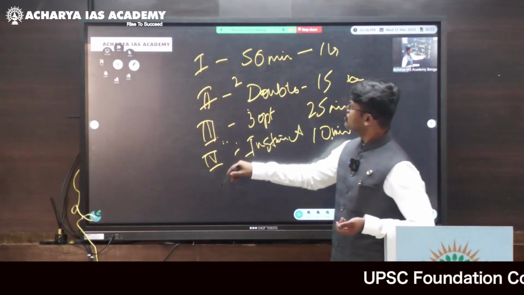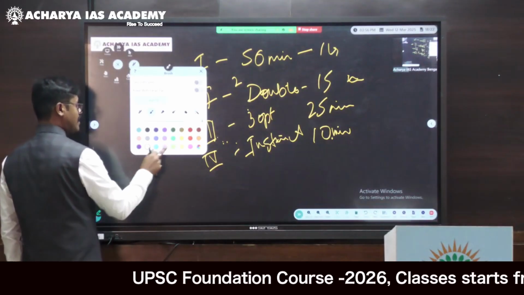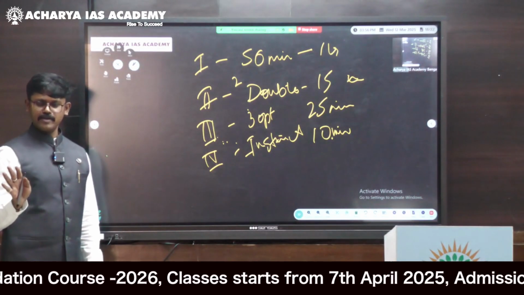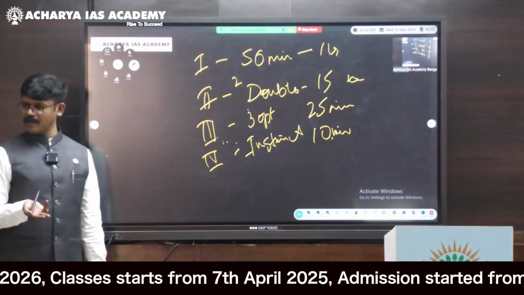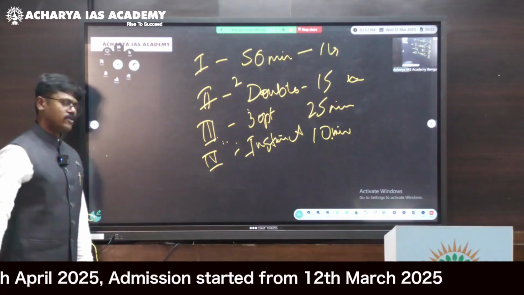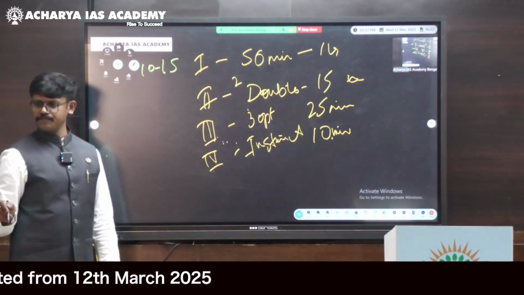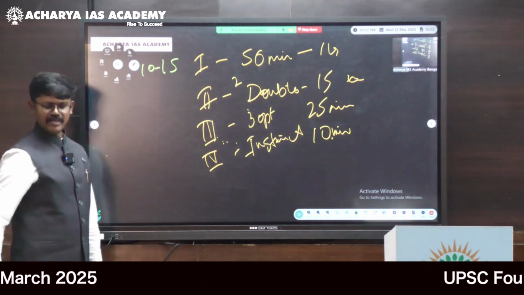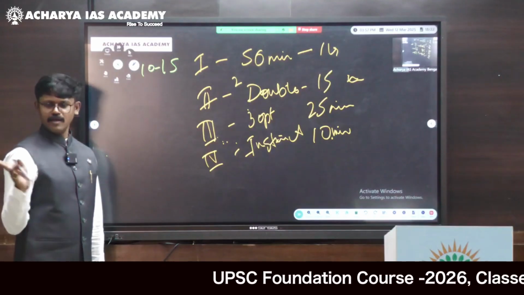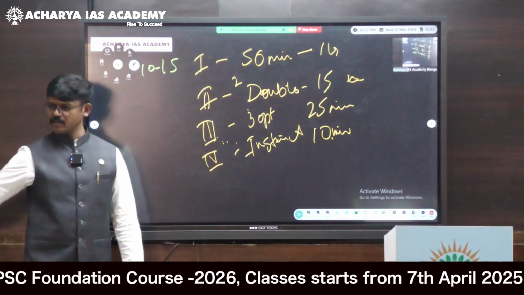So roughly in the first reading, if at all you are really well prepared, only for those. Okay, if you are only slightly prepared, obviously you won't get that. And if it is a very difficult paper like 2023, obviously you won't get the questions there. So ideally, 10 to 15 questions you mark in the first reading. In the second reading, 2 doubts will be there. This is if you are again well prepared. All this is for serious aspirants, not for a mixture of aspirants or weak aspirants. Whatever I'm going to tell in the next 8 classes, right?